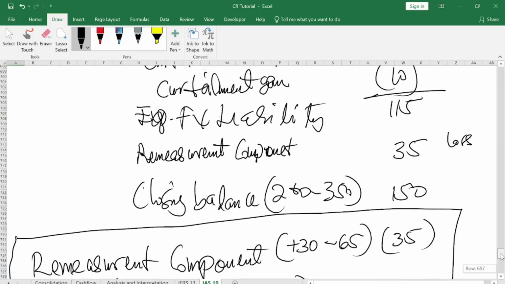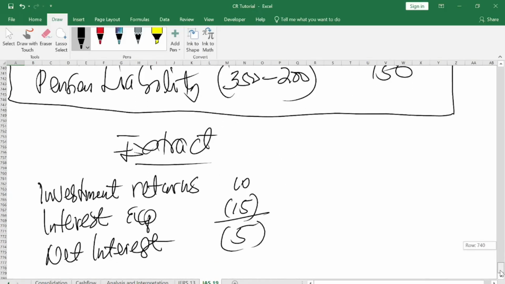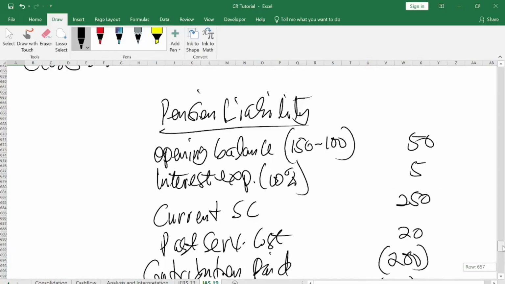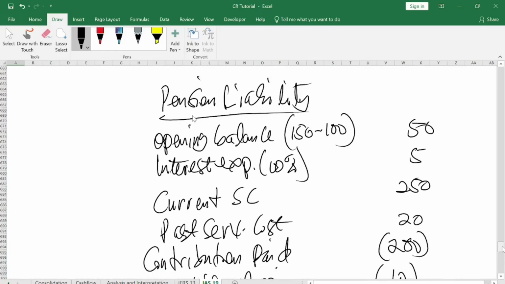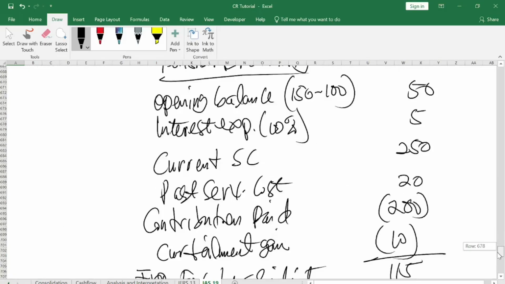Now come here. When you pick the single one, negative 5. When you do the single one, have you seen that the interest expense is 5? It's the same. Yes, sir. Do you understand? That means when you pick the values from the pension liability, it will give you the same outcome as when you pick it from the double format. Do you understand?